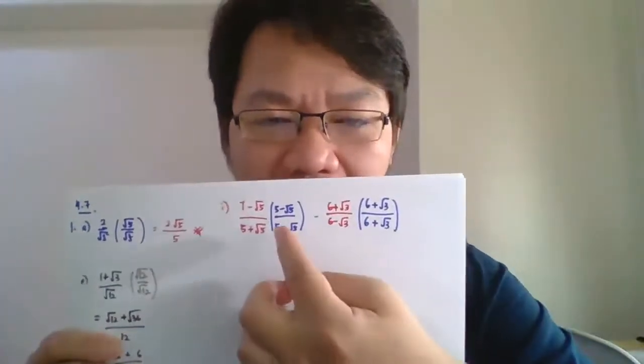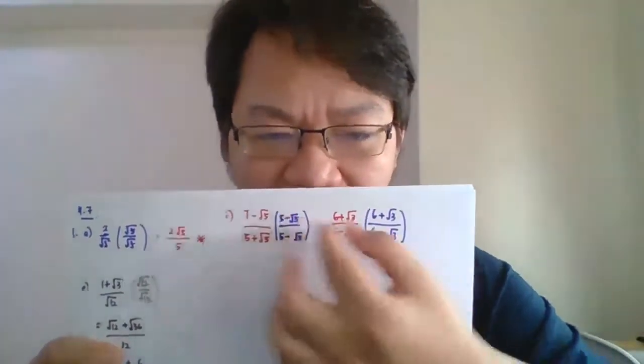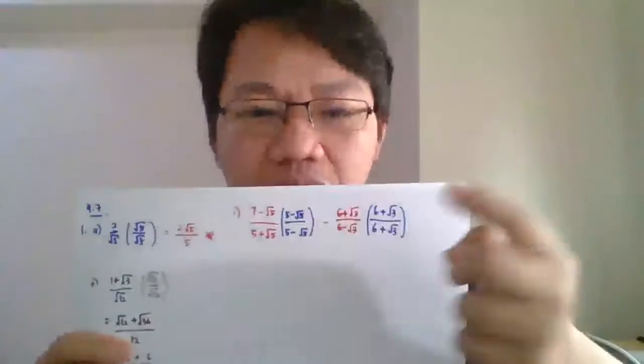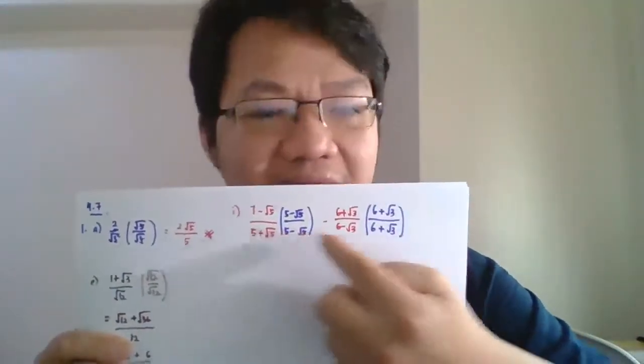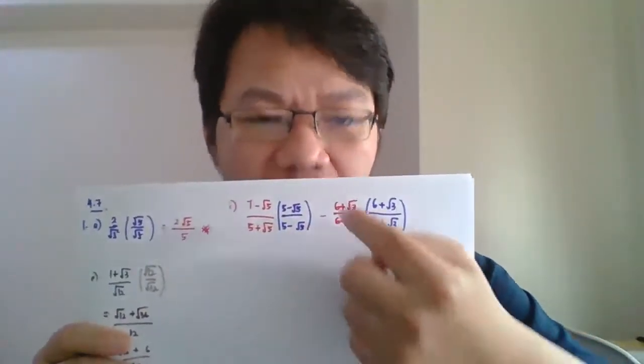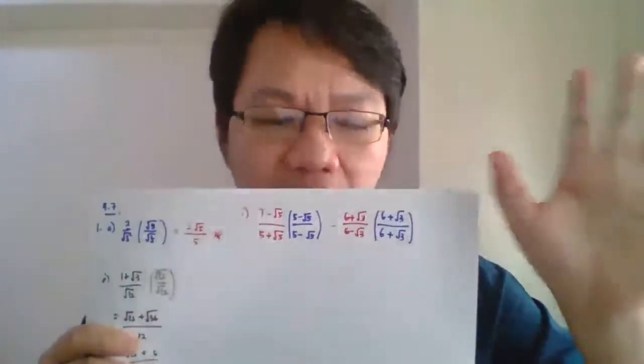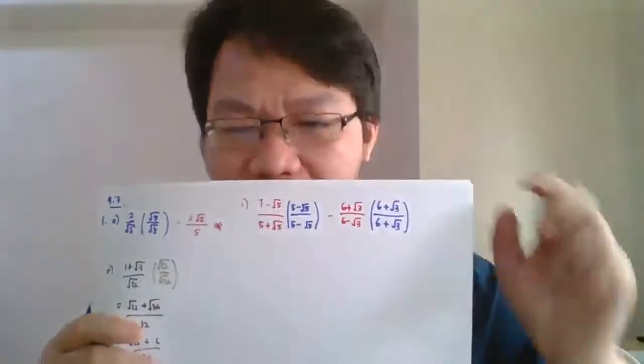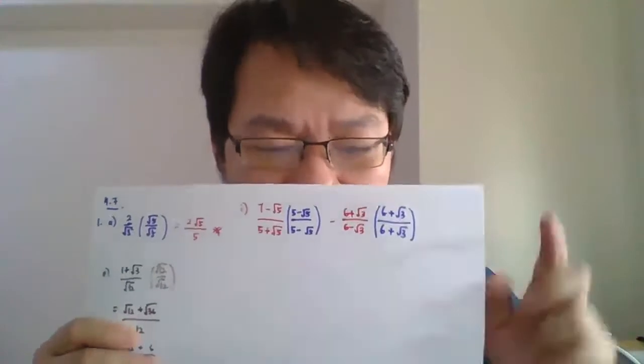So that's why you cannot apply, let's say, this conjugate and then cut and paste it here. You cannot. You need to look at your question first. Look at the denominator of both fractions. It will determine what type of conjugate you need to apply. Okay, that is first.